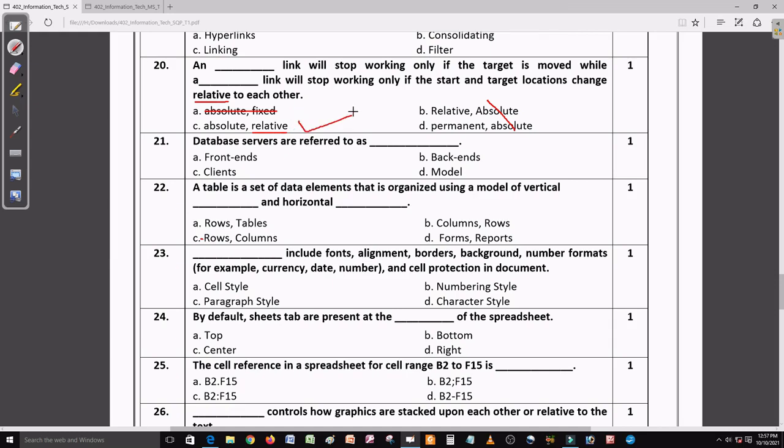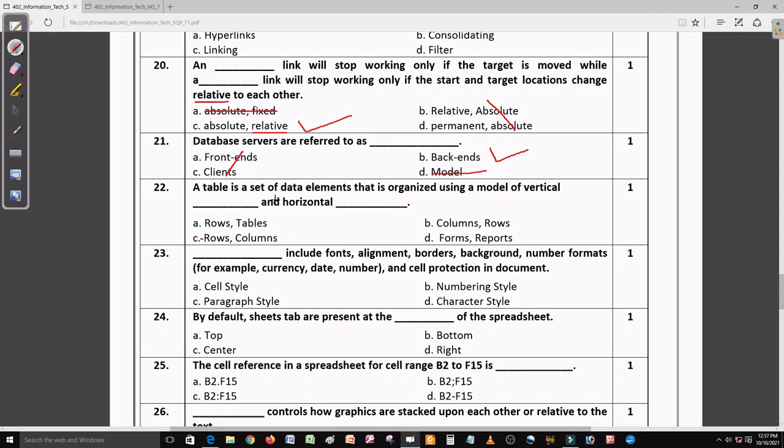Now come to question number 21. Question 21 is, database servers are referred to as, yeah, in a database we make tables here. So front end programming and client, no, it's not the right answer. Model, no. Yeah, back end programming is called our database.